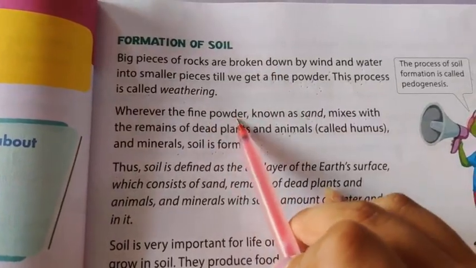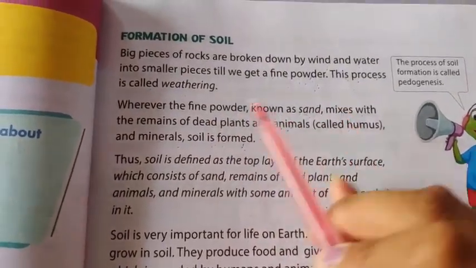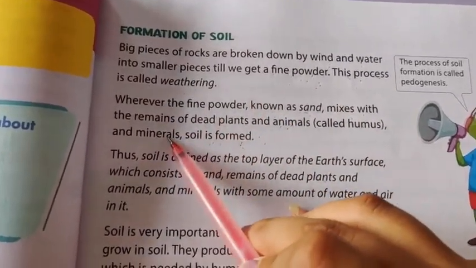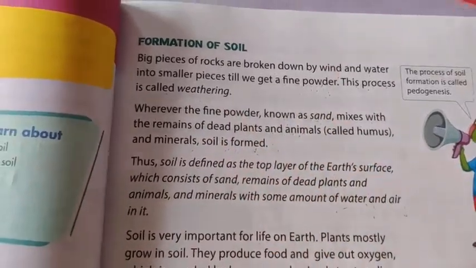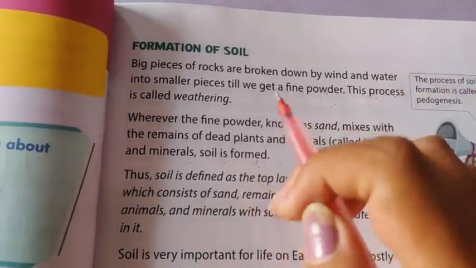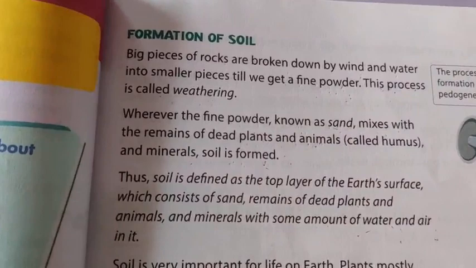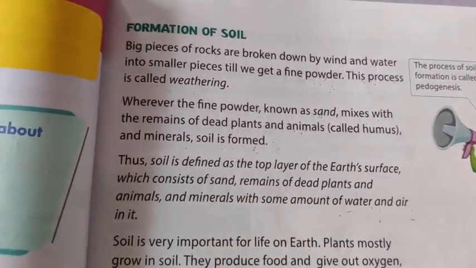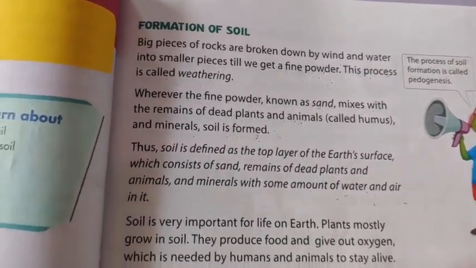Now this fine powder is known as sand, and it also mixes with the remains of dead plants, dead animals and minerals, right. When this fine powder mixes with these things, then the soil is formed. जब सोइल के साथ जो फाइन पाउडर होता है, वो फाइन पाउडर को हम सैंड कहते हैं. जब सैंड के साथ डेड एनिमल्स, डेड प्लांट्स, मिनरल्स, ये सारी चीज़ें मिक्स होती हैं, तब हमारा सोइल फॉर्म होता है.